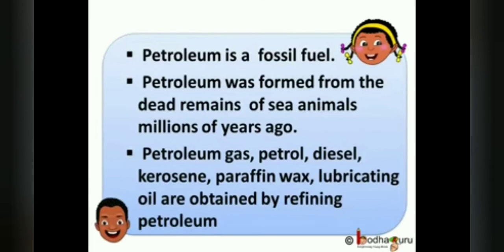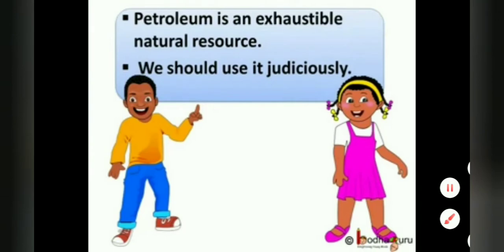So now you know about petroleum and its usage. To sum up, petroleum is a fossil fuel. Petroleum was formed from the dead remains of sea animals millions of years ago. Petroleum gas, petrol, diesel, kerosene, paraffin wax, lubricating oil are obtained by refining petroleum. Like coal, petroleum is an exhaustible natural resource, which means only a limited supply is available. Hence, we should use it judiciously.